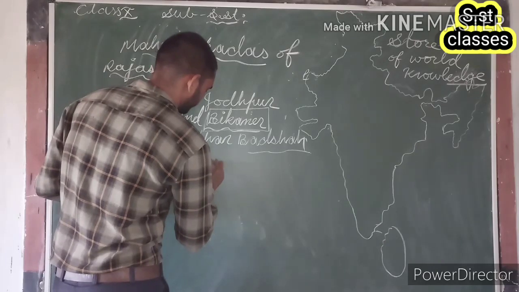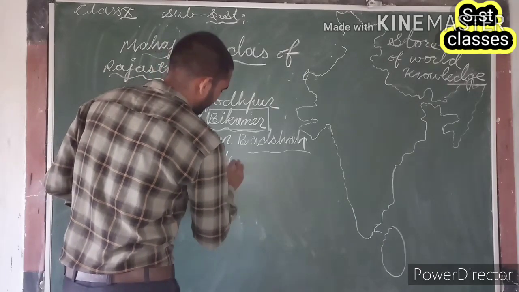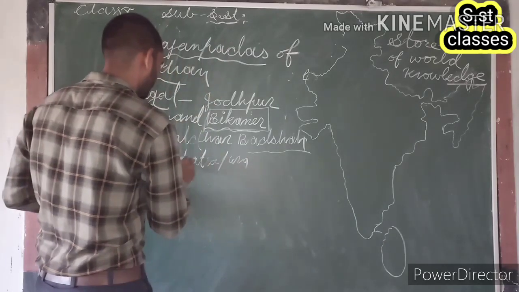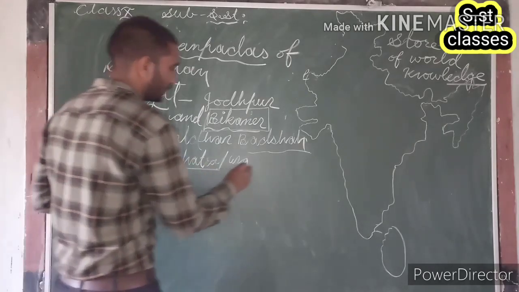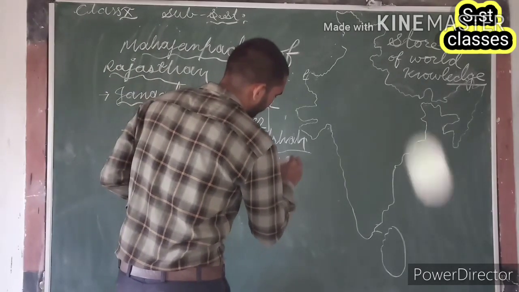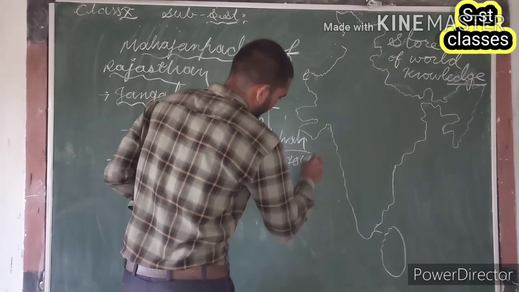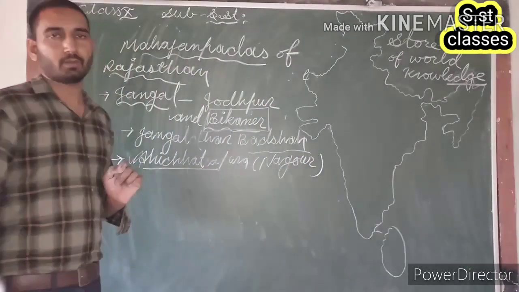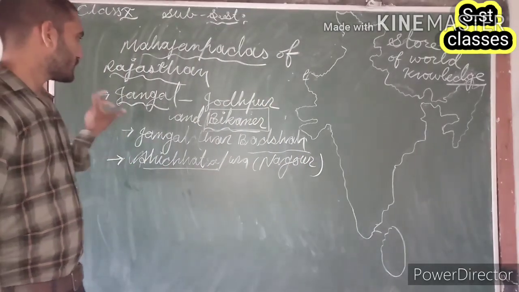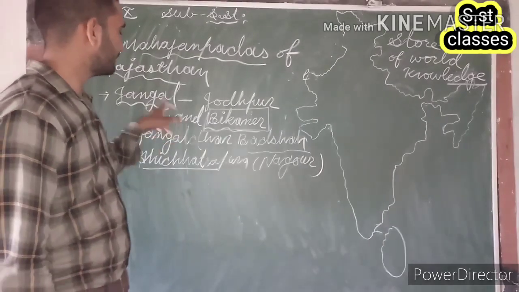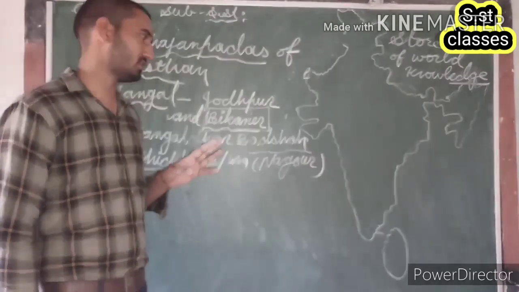Ahichhatrapur, which is at present called Nagpur. Is that clear, guys? So Jangal Mahajanpad was the first and most important Mahajanpad of Rajasthan.